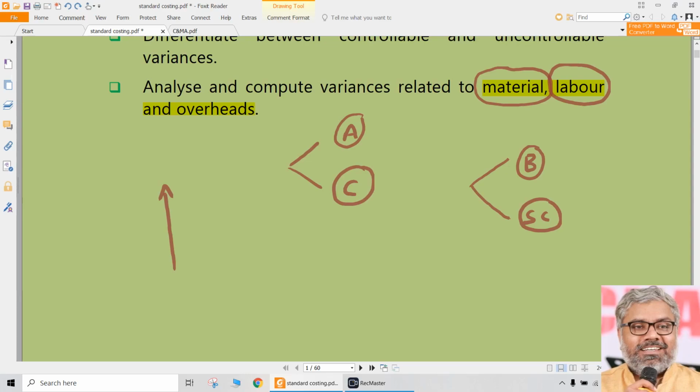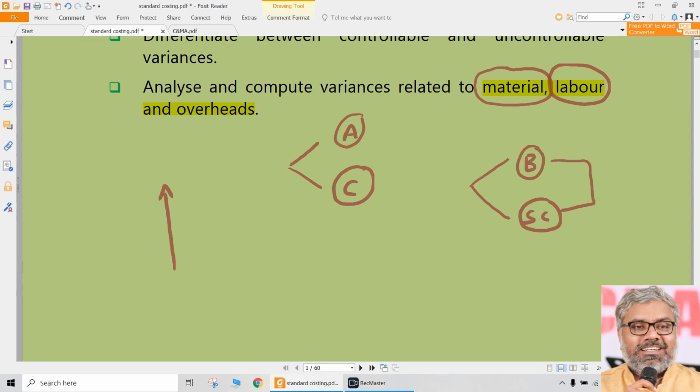That is the basic structure of this chapter and the importance of this chapter, we can say. But as usual, there will always be a question: why do we have two different things, one is budgets and the other one is standard costing? Budgets is also a management tool with a similar purpose of forecasting what is supposed to be done and checking that with what has actually happened, and checking whether what has happened is in line with what was forecasted or not. Everything looks similar to standard costing, what we talked about.